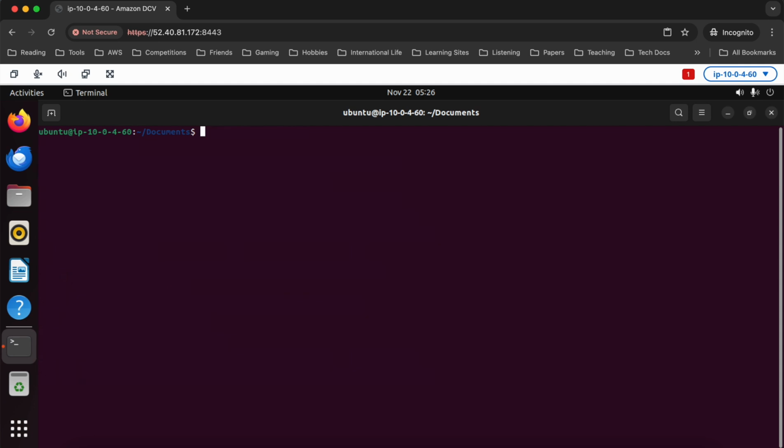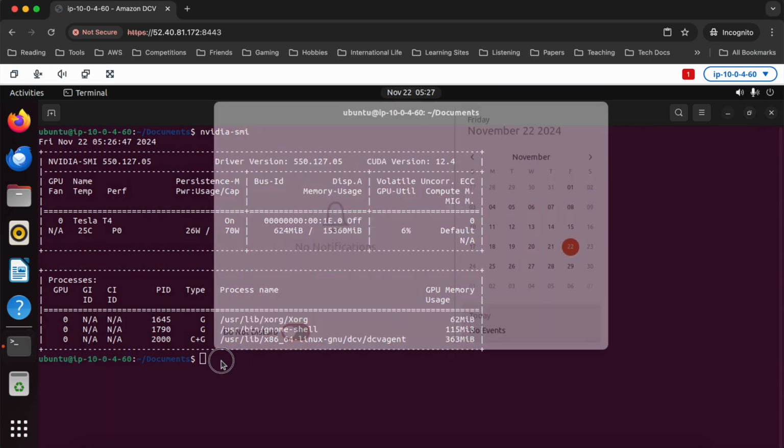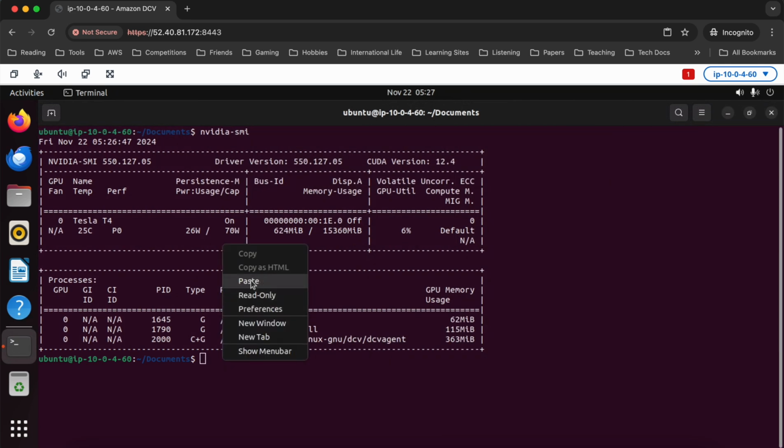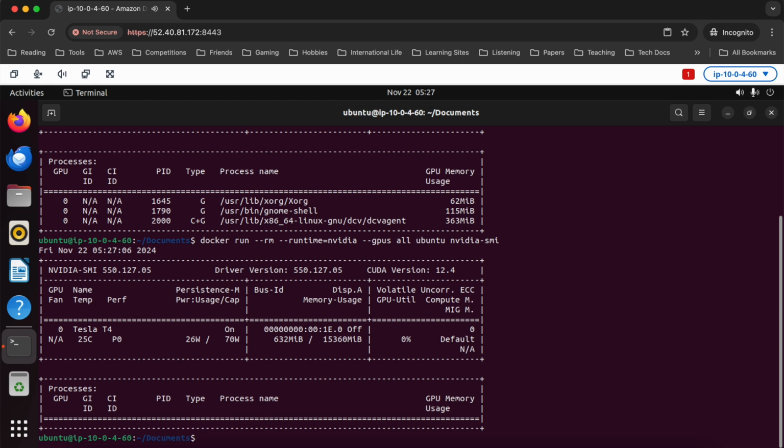Okay. In my case, I actually have a machine that has a GPU. So if I run nvidia-smi, you can see that I have a Tesla T4 attached to this machine. So in my case, I should also be able to use that GPU from within a container. To test that that's working, you'd have to go over to the NVIDIA docs and borrow this command. That will run a container and have the container run the nvidia-smi command.